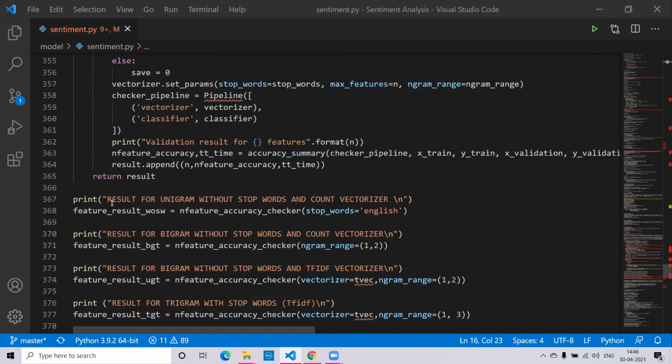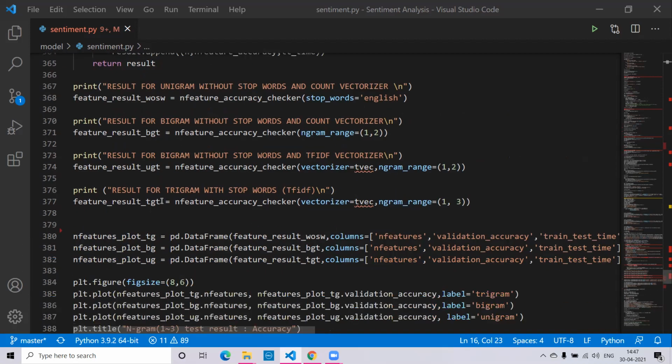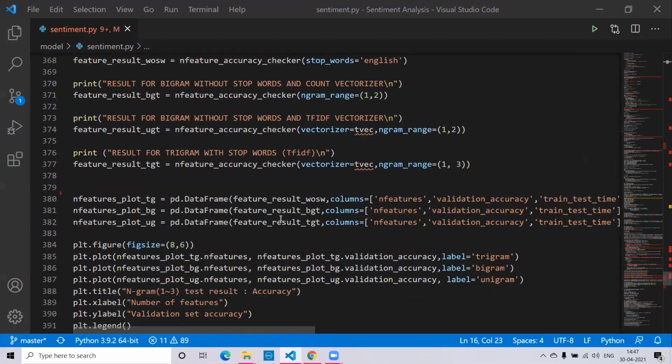The first one is the unigram without stop words and with count vectorizer, which we had already applied earlier. Then we print the result for the bigram without stop words and with count vectorizer. Then the result for the bigram without stop words and with TF-IDF vectorizer. Then the overall result, that is the trigram without stop words.